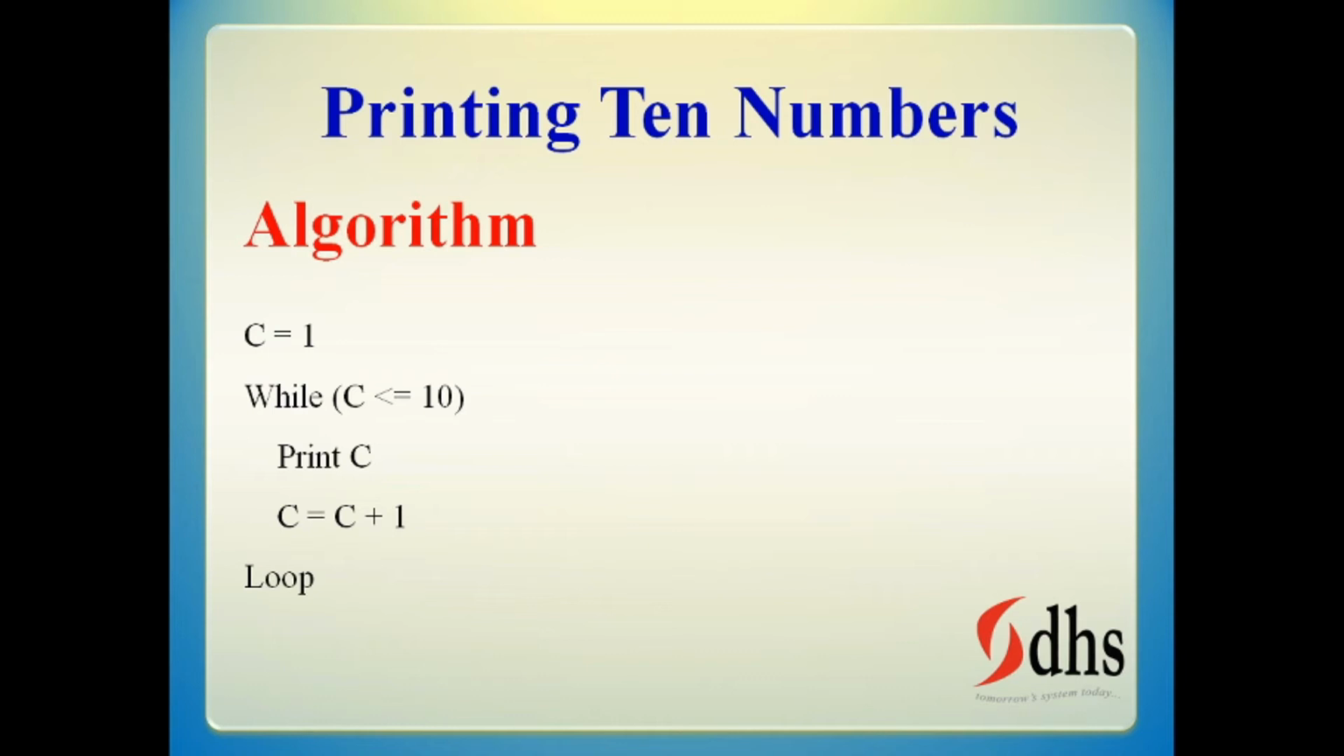After printing 9, it will become 10, and 10 is less than or equal to 10, it will check. 10 is not less than 10, but it is equal to 10, so this condition is true only, it will enter and print C. And C equal to C plus 1 is executed, it becomes 11. Then the next condition, 11 is less than or equal to 10, will be false, so it will come outside of the loop. That is the concept in this program.